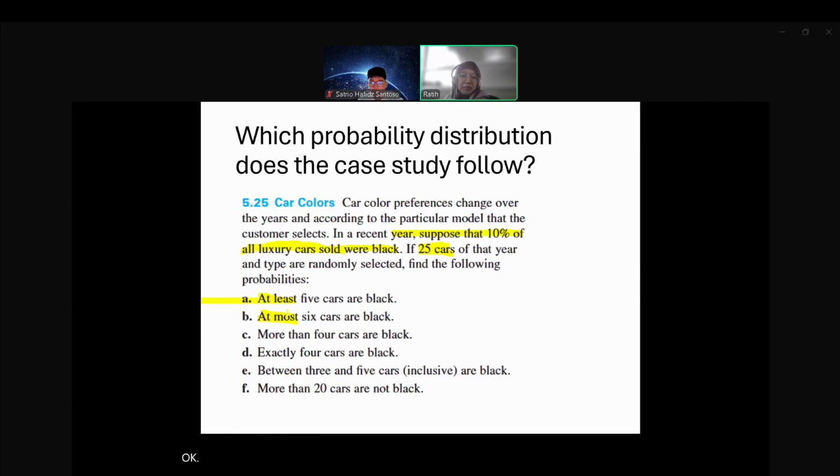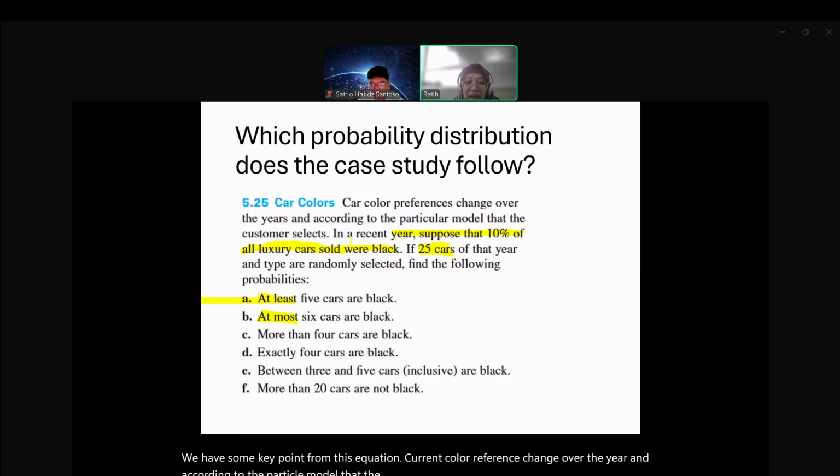We have some key points from this question. Car color preference changes over the years and according to the particular model that the customer selects. In a recent year, suppose that 10% of all luxury cars sold were black. So we can consider it as a success.